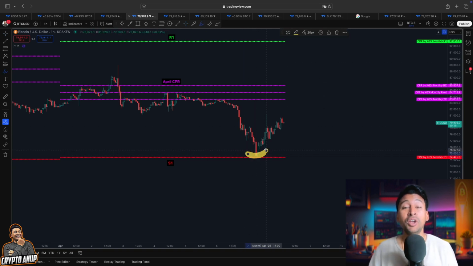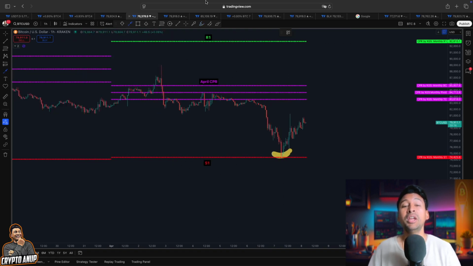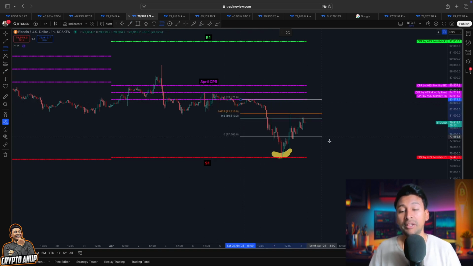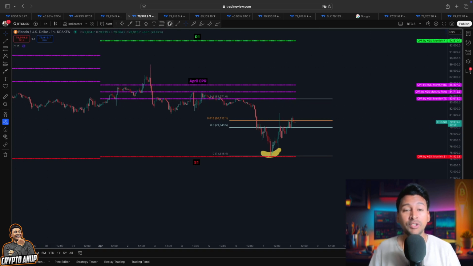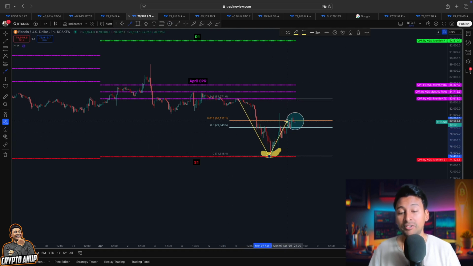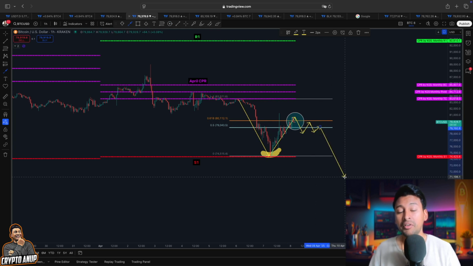But please do not get fooled. This relief rally could be just a temporary relief rally. I mean, Bitcoin showing a move in this manner, a move in between the 0.5 and 0.618 line, a dead cat bounce from this high till this low. You can see a dead cat bounce, consolidate around this area for a while, and then start breaking to the